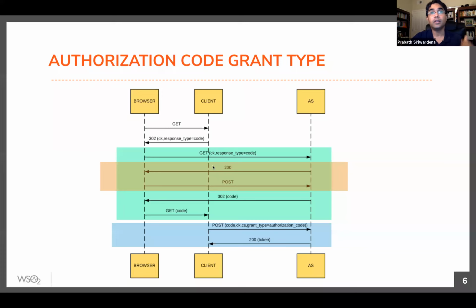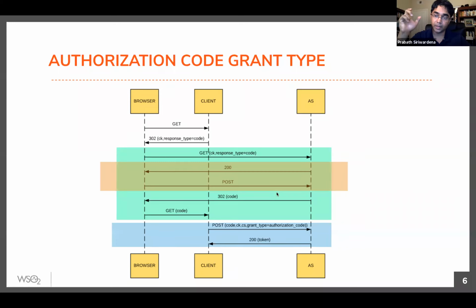So here the request goes to the authorization server. The authorization server will check whether there's a valid session for the end user. If there's no valid session, then it will do a 200 response to the browser that will display the login page, and probably you will get the user's consent. Then that will be posted to the authorization server from the browser. Then the authorization server will generate a code, and once again will do a 302. So when you do a 302 with the code, it goes to the browser first.